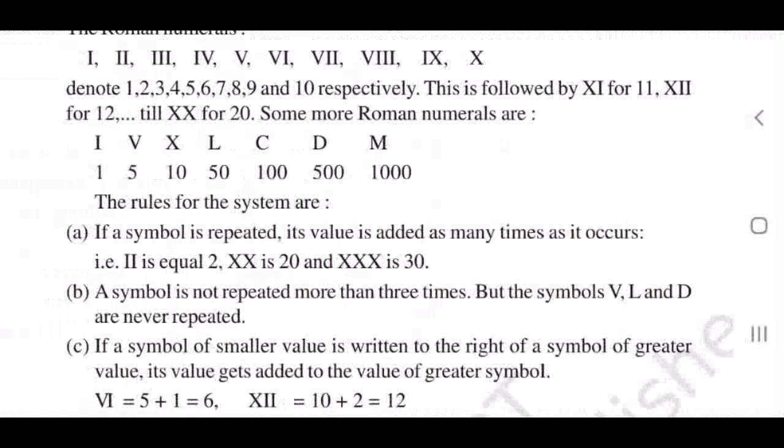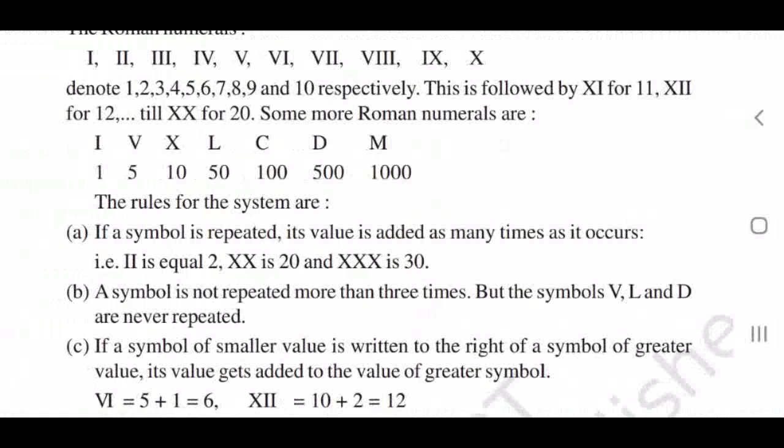Similarly, the symbols V, L, D are never repeated. That also is the second rule. V, L, D, we can use only once, no repetition. Next rule is, that is what I told you about IV. Why is it IV? Whenever you are writing, the greater number should be on the left side. Then if you are writing the greater number on the left, you just add.